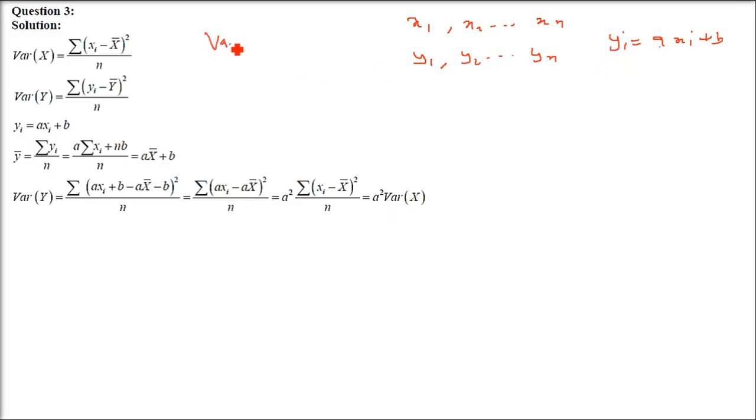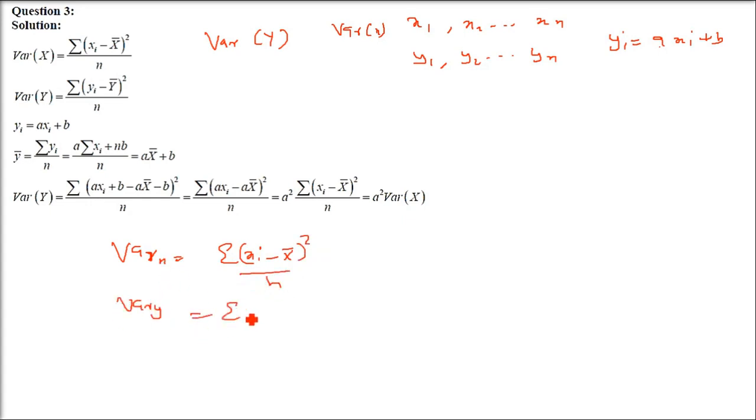So we have to write the variance of y in terms of variance of x. So variance of y has to be on the left hand side. Whatever comes on the right hand side has to have variance of x. This is the expression you have to make. So let us write the formula first. You know the variance formula we have been dealing with through all this discussion. Sigma xi minus x bar whole square by n is your variance of x. Similarly, variance of y will be sigma yi minus y bar whole square by n.